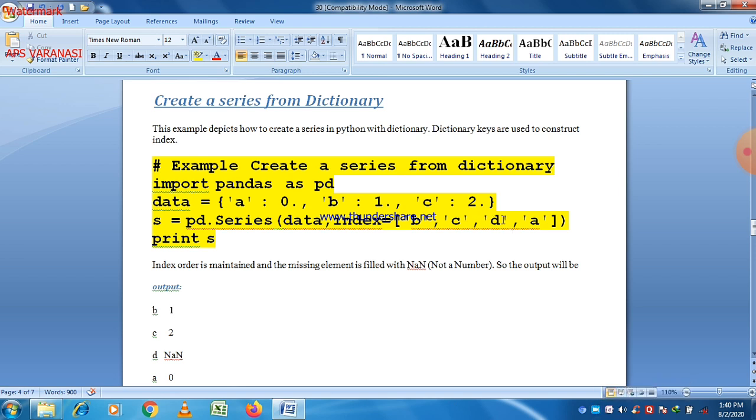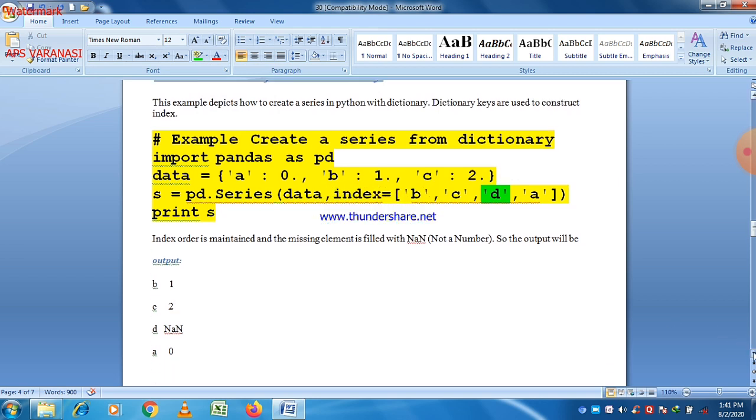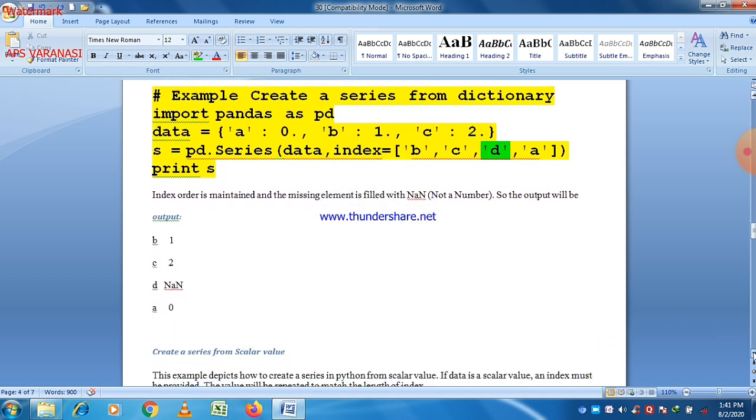You can easily see that these are b, c, d, a. These are the different index values, and you can also see that in the dictionary there is no value regarding the d index. So NaN will appear here, meaning not a number, or we can say that the value is missing here.